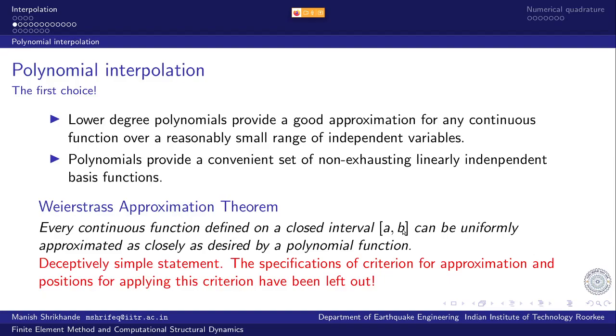So this is a closed interval. These square brackets imply that the end limits are included. So whatever we talk about the range between a and b, the end points are also included. So the closed interval a and b can be uniformly approximated as closely as desired by a polynomial function.